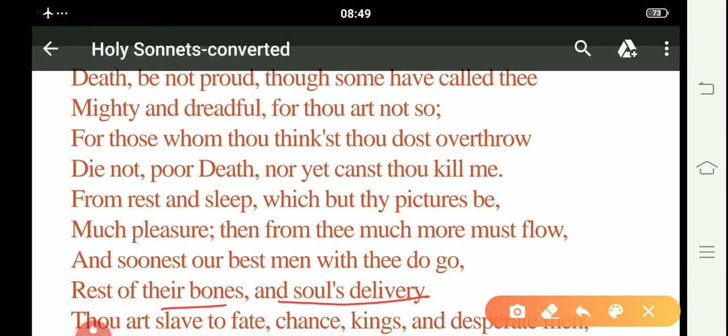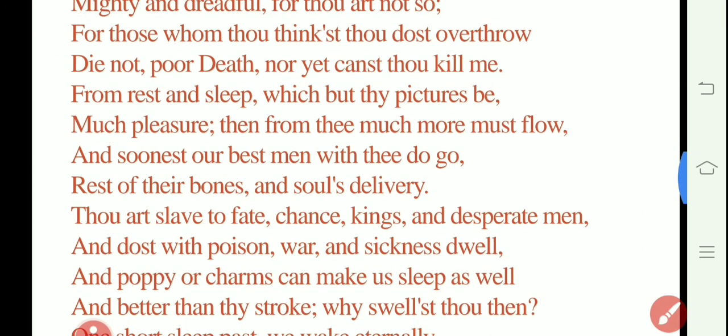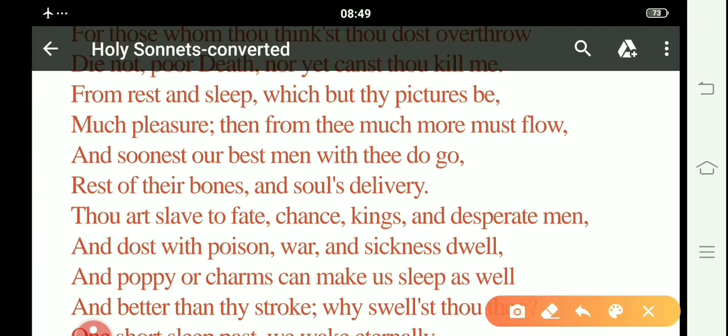All right then, what next the poet says in this particular sonnet is, "Thou art slave to fate, chance, kings and desperate men." You are the slave of fate. So now the poet says that death is fully under the control of fate and luck, and often administered by the rulers of the people acting desperately.